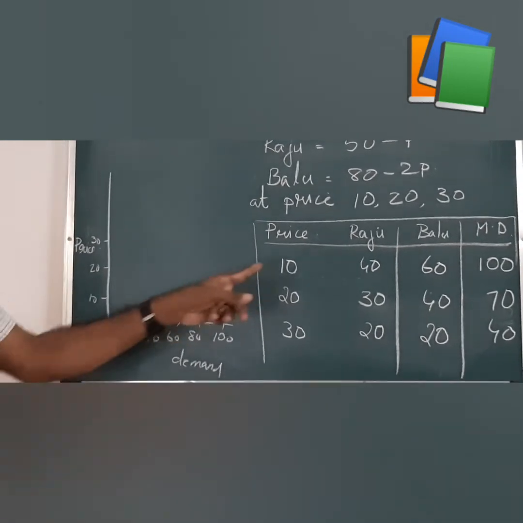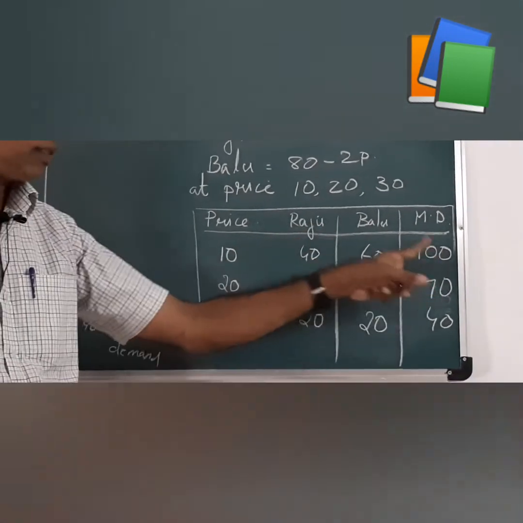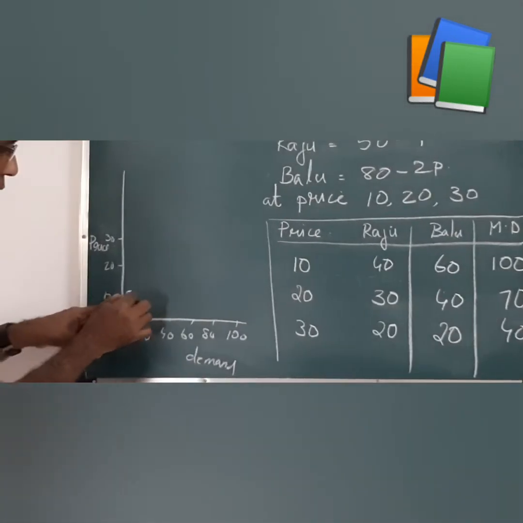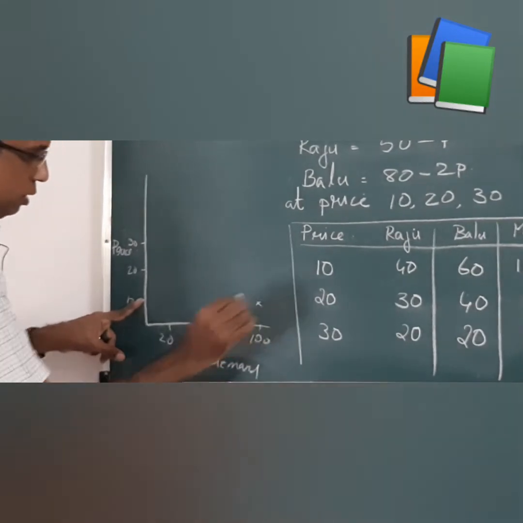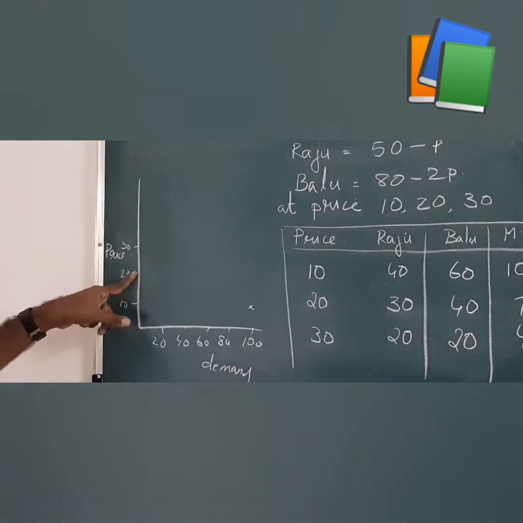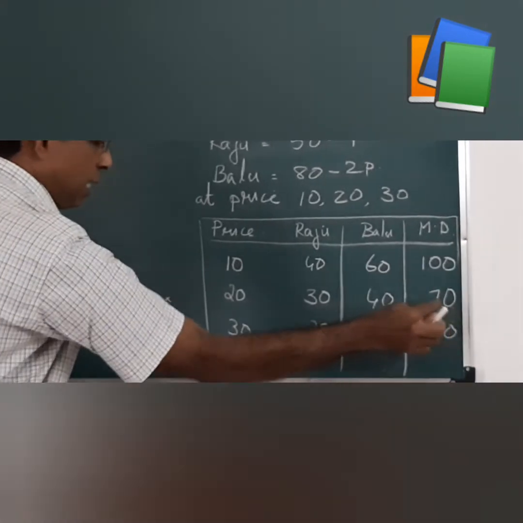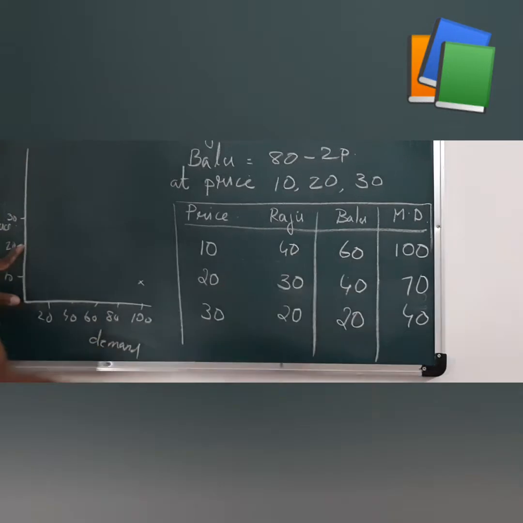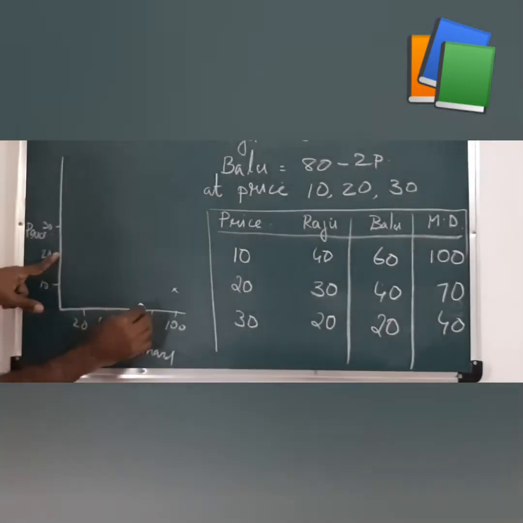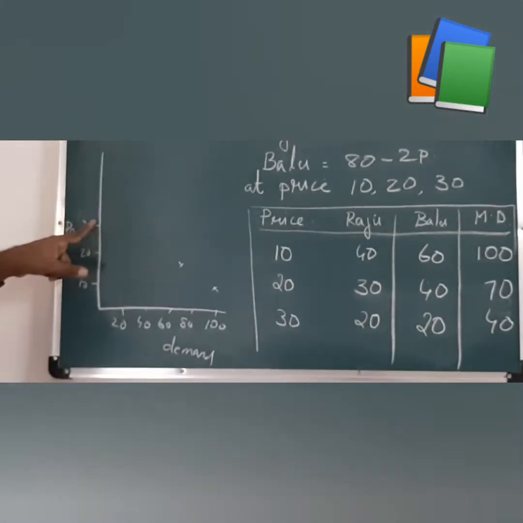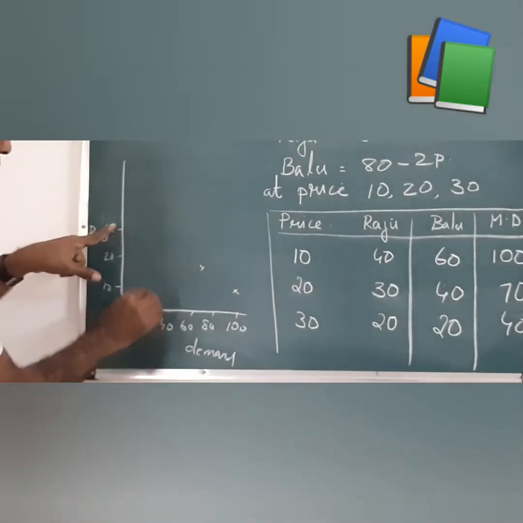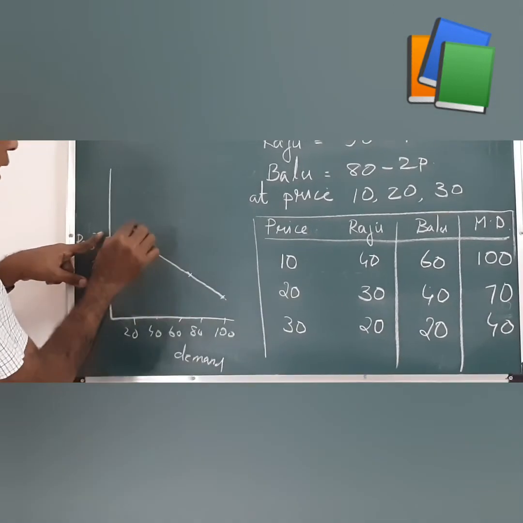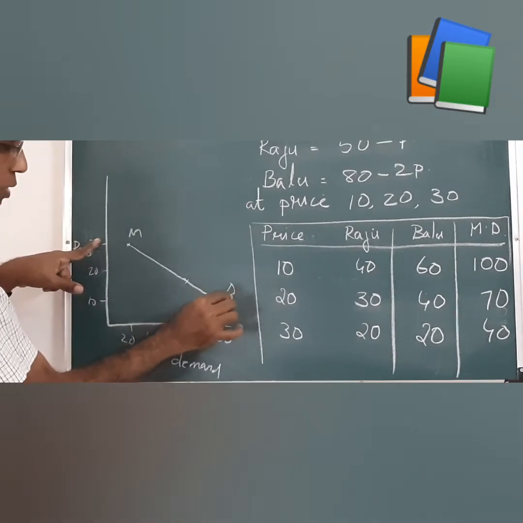Take the first pair. At rupees 10, what is market demand? 100. Then at rupees 20, what is market demand? We consider here only market demand, the sum of Balu's demand and Raju's demand. That is 70. Then at rupees 30, market demand is 20. Join these points by a straight line, and we get the market demand.